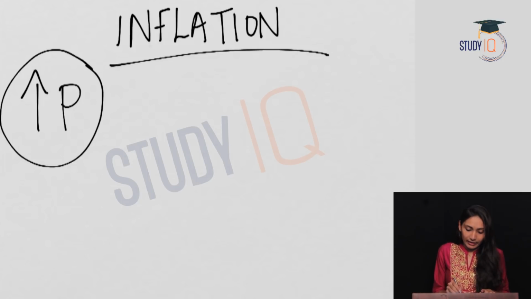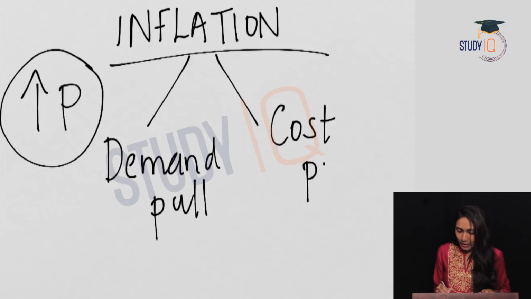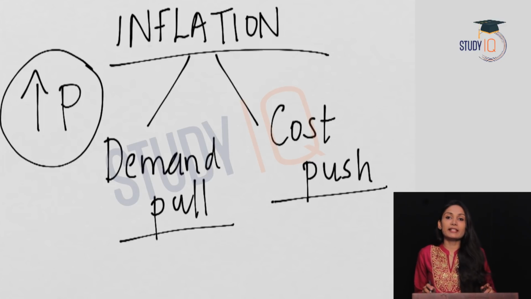Inflation can be divided into two types. One is demand pull inflation and the second one is cost push inflation. Demand pull inflation is caused due to an increase in the demand in the market, or an increase in the aggregate demand in the market causes demand pull inflation. The word itself says demand pull. That means there is a pull in the demand. There is an increase in the aggregate demand in the market.